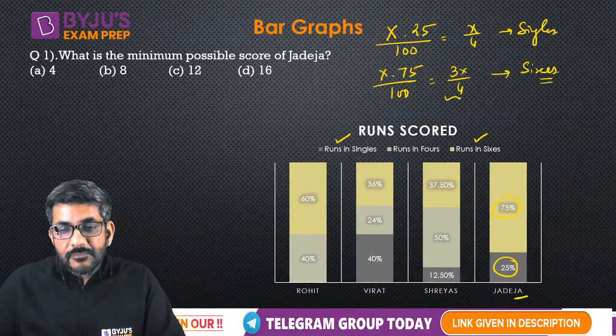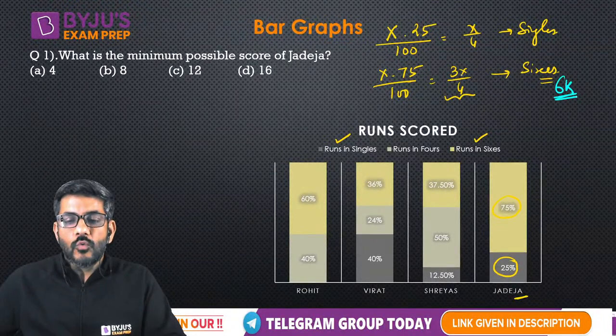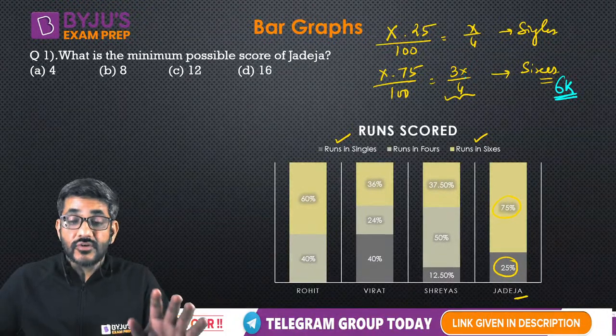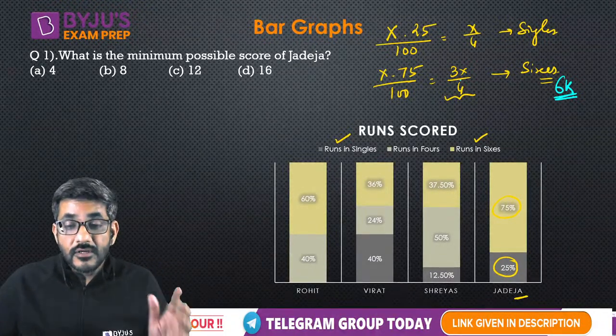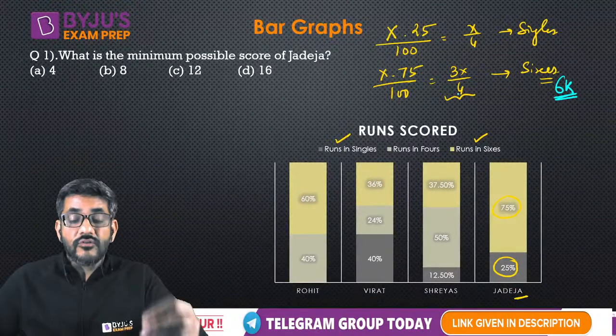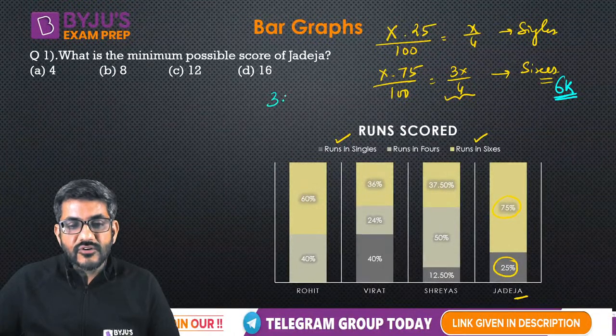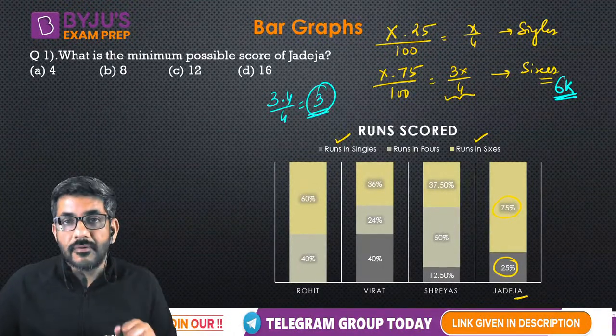So if 3x by 4 is a multiple of 6, so what can I take x as? First of all, x must be a multiple of 4. क्योंकि 4 ही नहीं होगा तो फिर तो ये फ्रैक्शन में आ जाएगा. So x को 4 तो मुझे लेना ही लेना है, but if I take x as 4, x को 4 लेने से 3x by 4 comes out to be 3, which is not a multiple of 6.